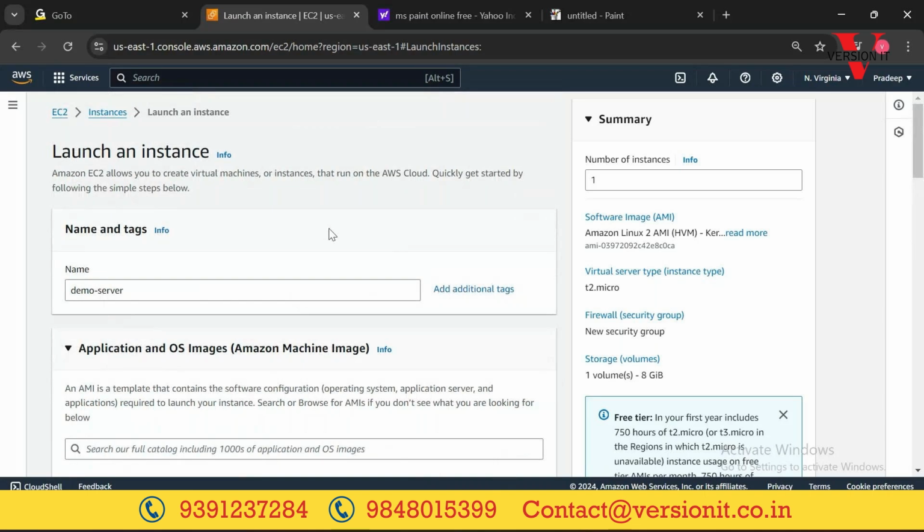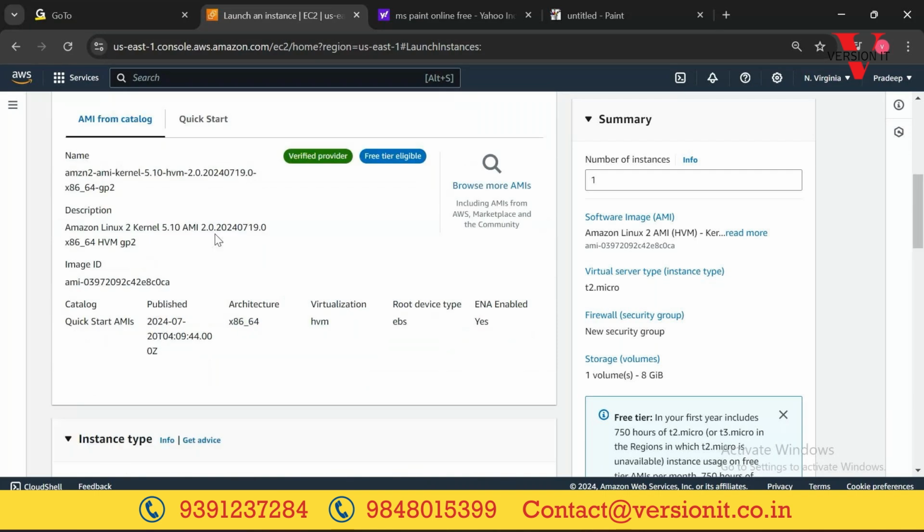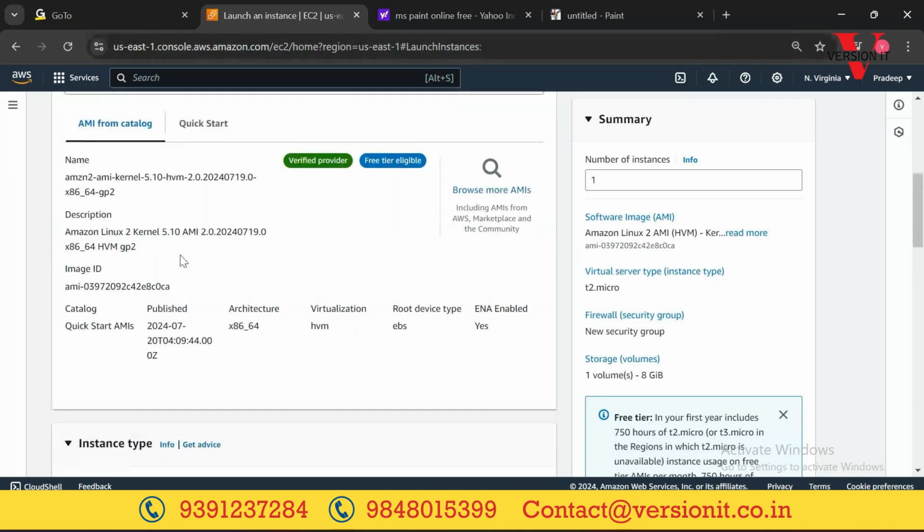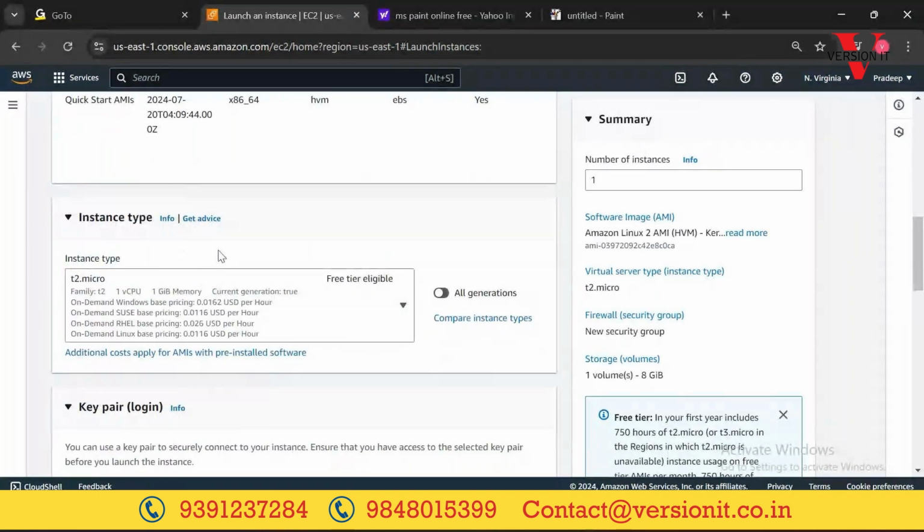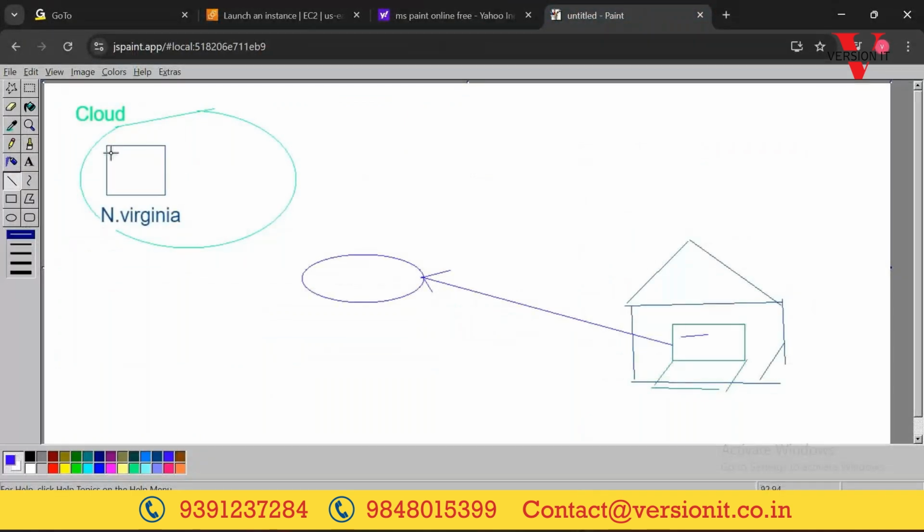Now imagine, with this configuration, with this instance type and this operating system, I launch an EC2 instance. How do I connect to that EC2 instance? If you want to log in, how can you log in? Creating it alone is not useful; only when you log in and use it will it be useful for us. So once we create the EC2 instance or a server, how can we log into that machine? That is the first point we should know.